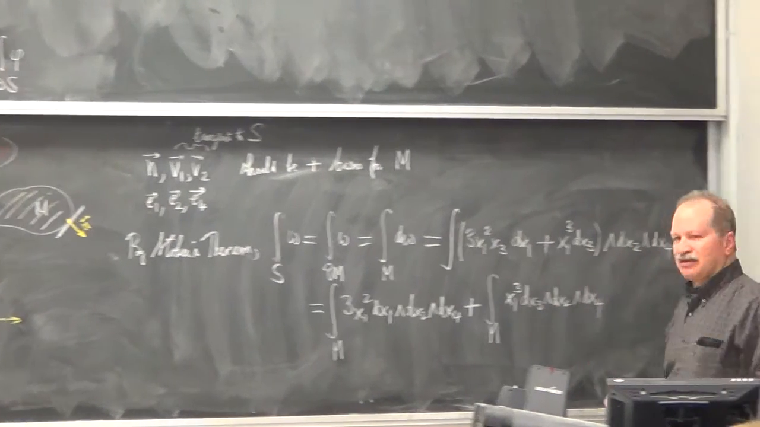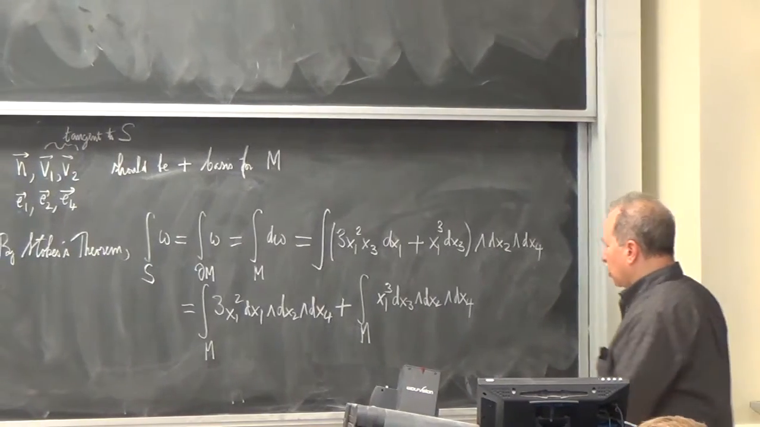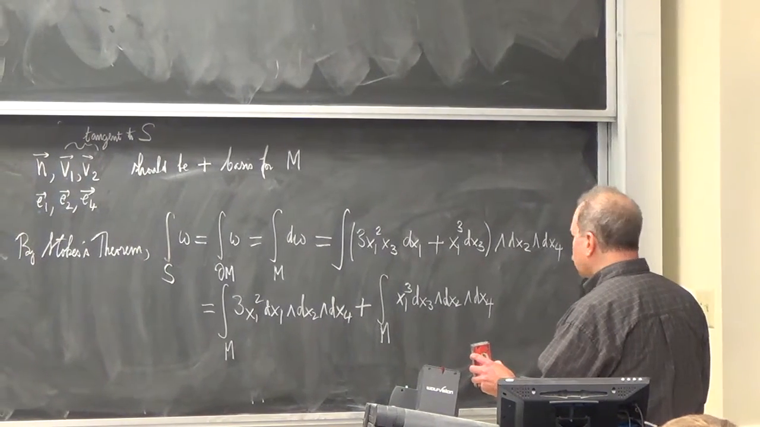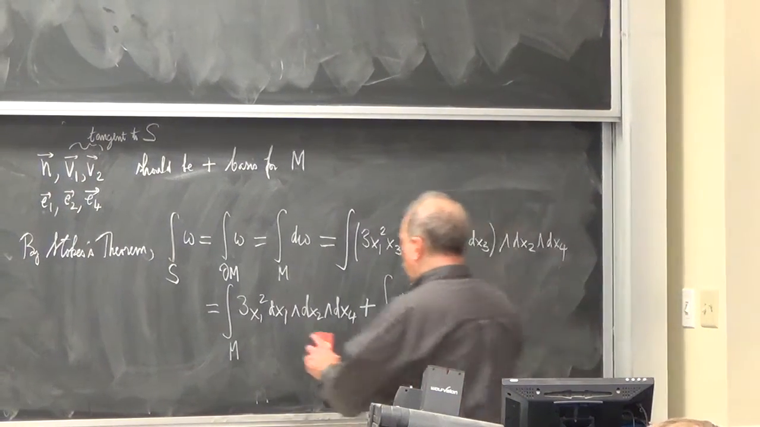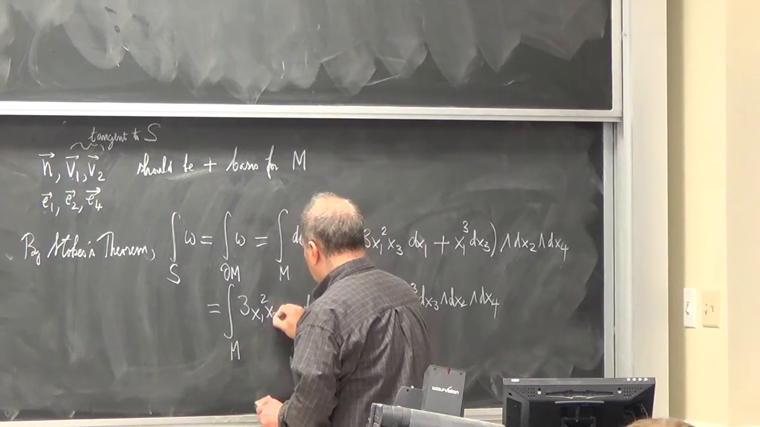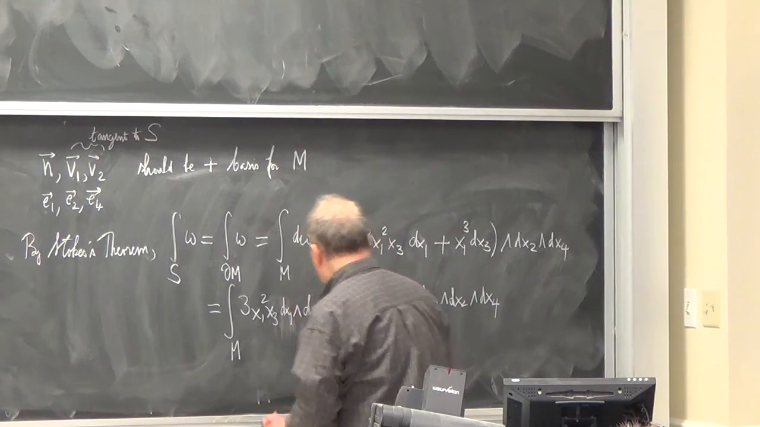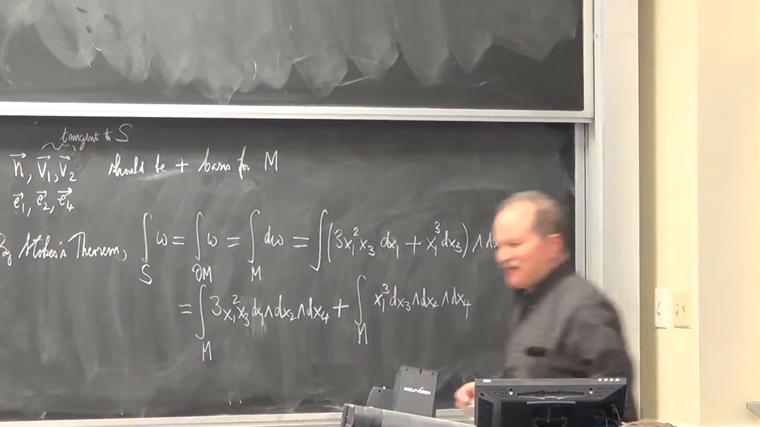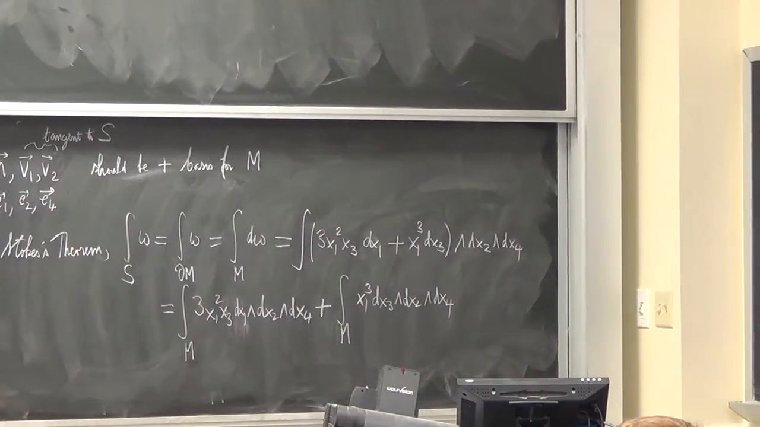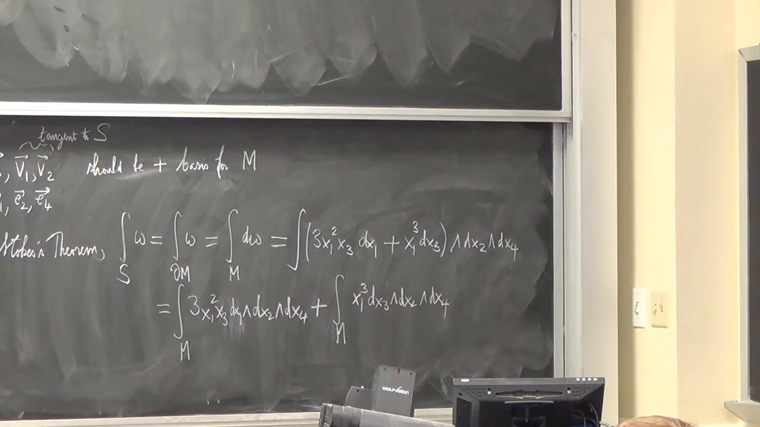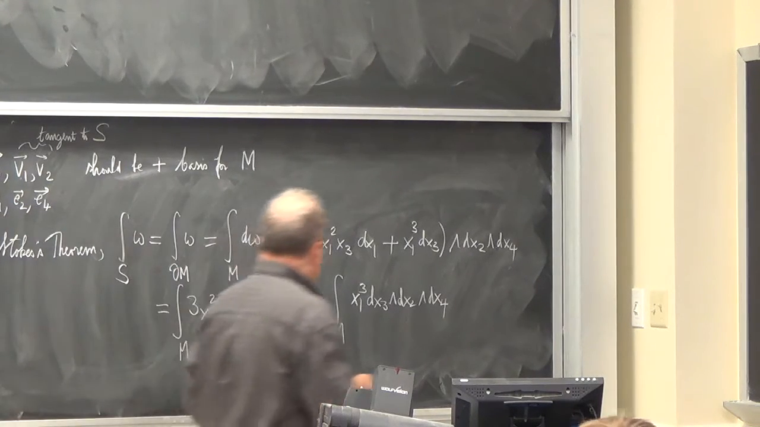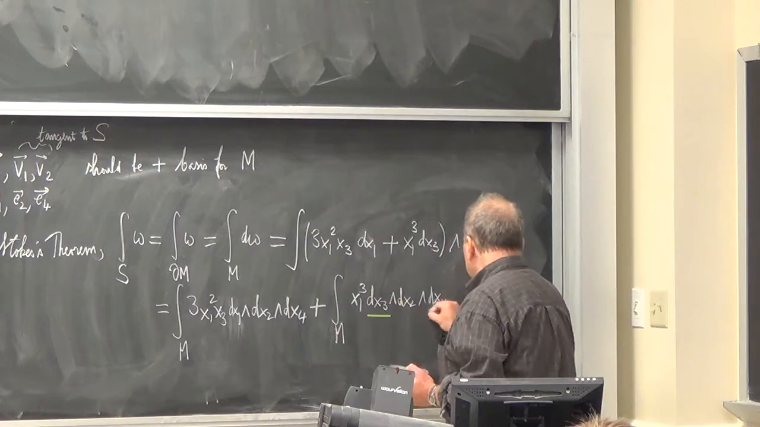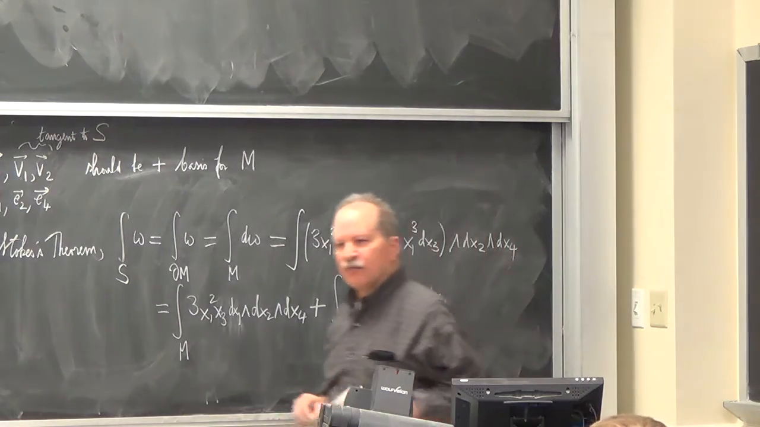I'll give you a hint. It should be an x3. Did I do something wrong? x3 in the first one. I'll give you a hint. One of these is 0. Why? Well, because of what's happening when you do dx3 wedge dx4.